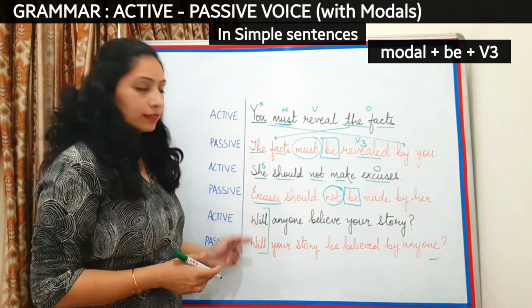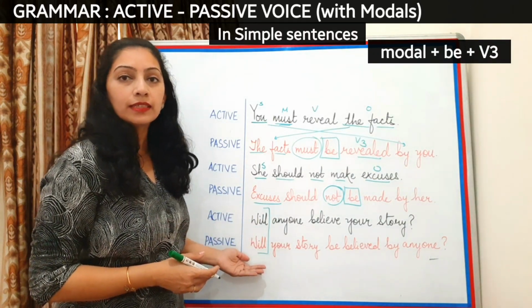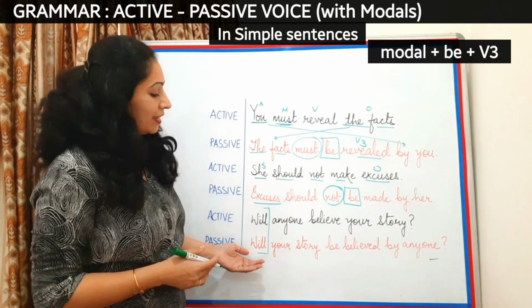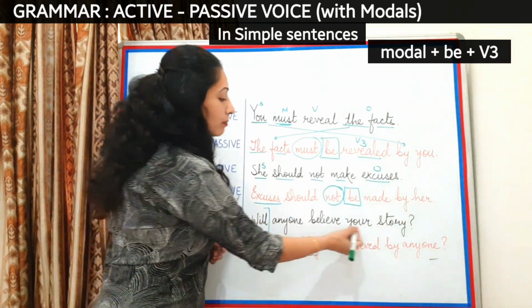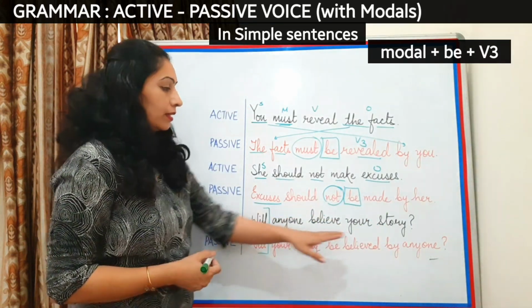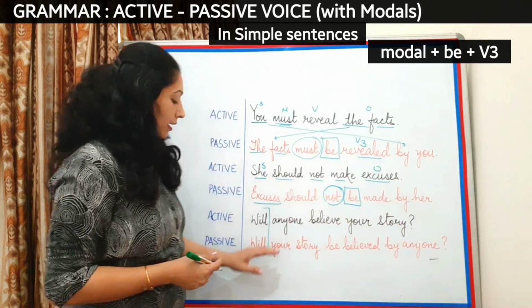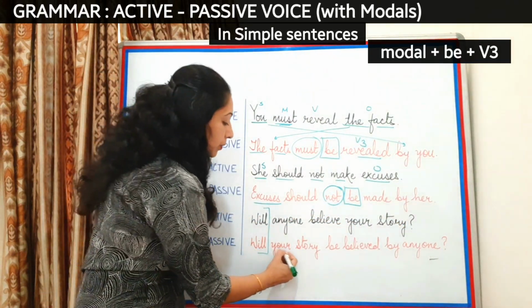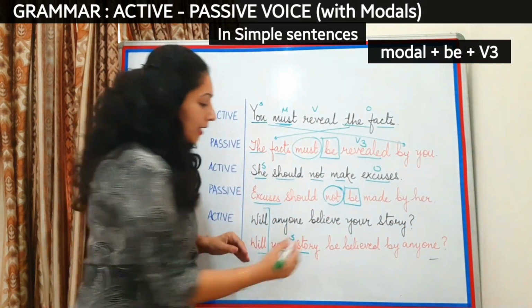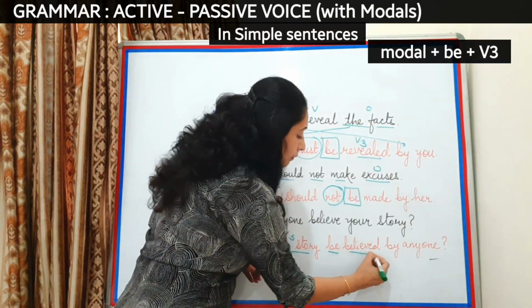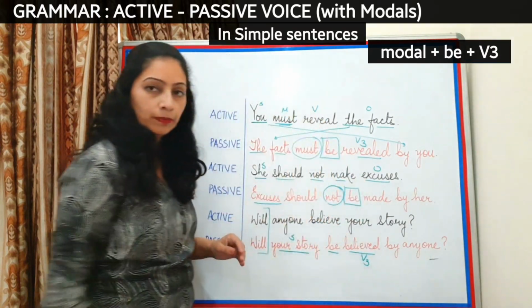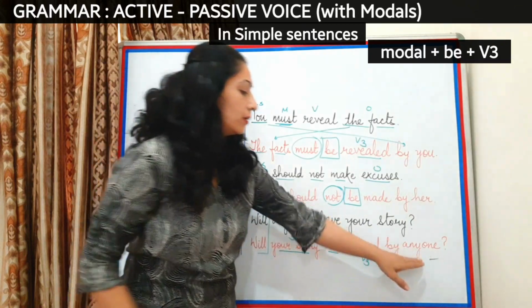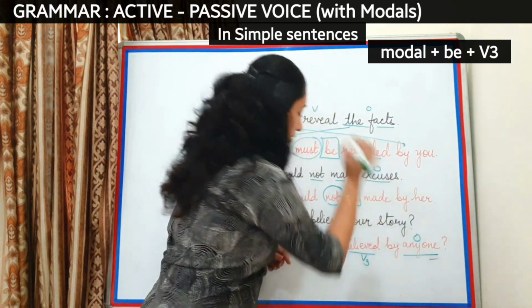If I have will, then in my passive sentence, it will remain the same. So let's start. Will anyone believe your story? And the new passive will become will your story, which is the new subject, be believed, this is the V3 form of the verb, by anyone, this is the new object.